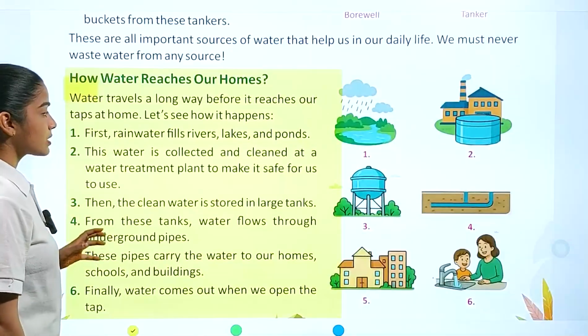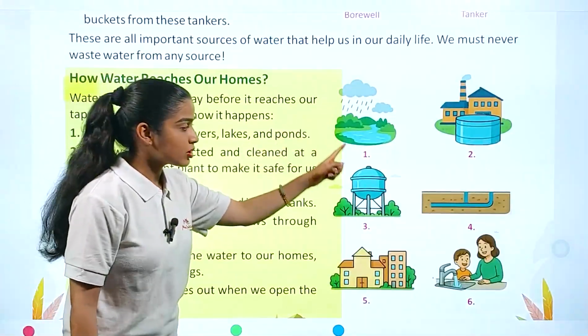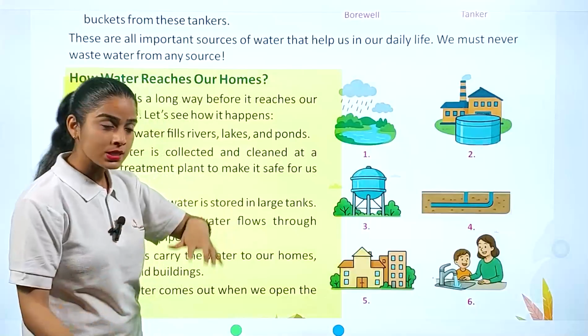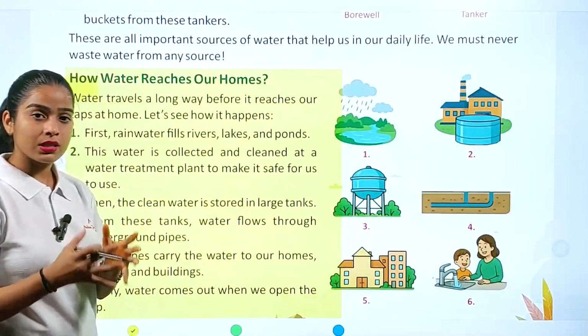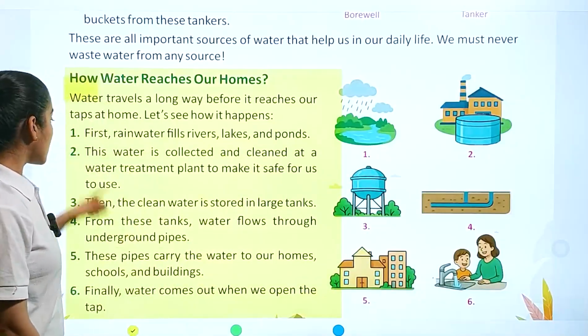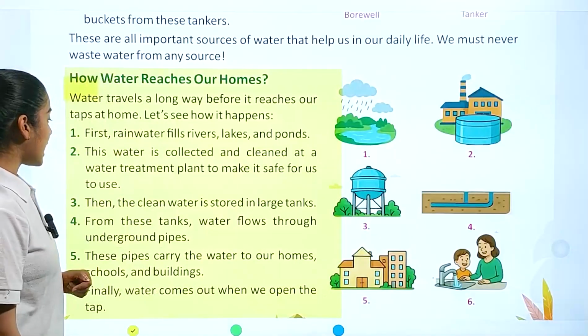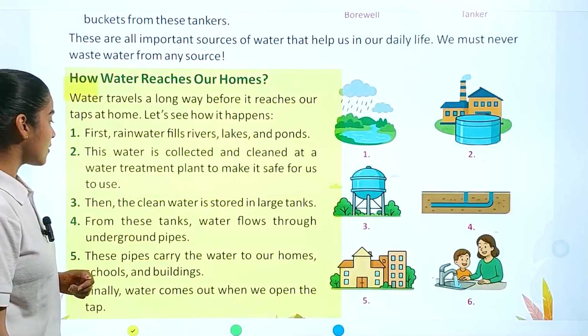First, rainwater fills rivers, lakes, and ponds. So this is our picture number one. First, rainfall happens, and then these rivers and lakes fill. Next, this water is collected and cleaned at a water treatment plant to make it safe for us.